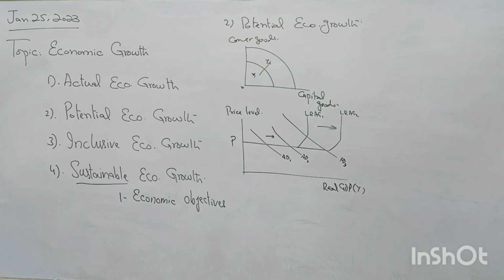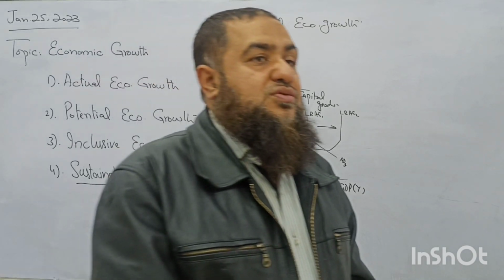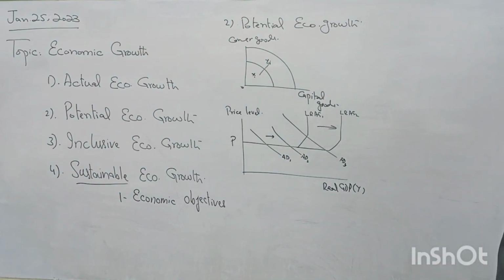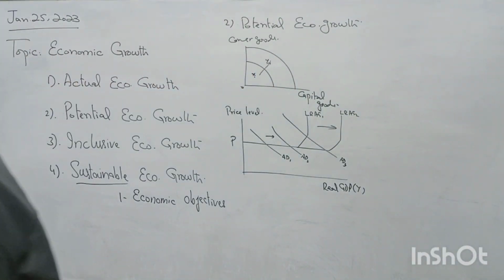That is called sustainability. And whatever the natural resources we are using, they must be conserved as well for the upcoming generation. Or if we are having deforestation to use wood as a use of economic growth, so we should also replant the trees in order to have better environmental conditions and better availability of wood for the upcoming generations. Okay, so economic objective is that whatever the resources we are utilizing to grow at present time, they should also be available for future generations.